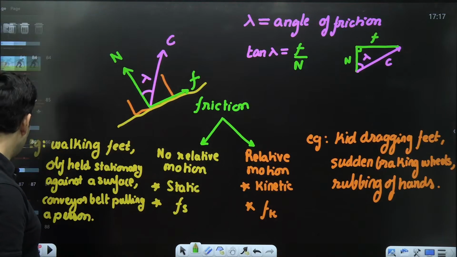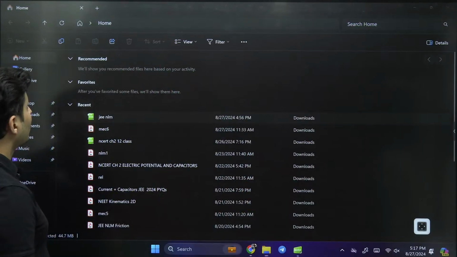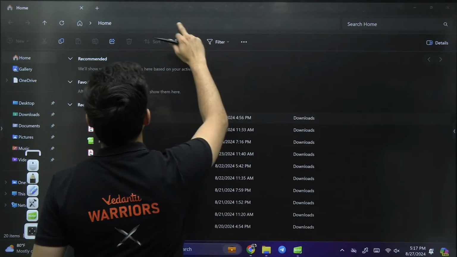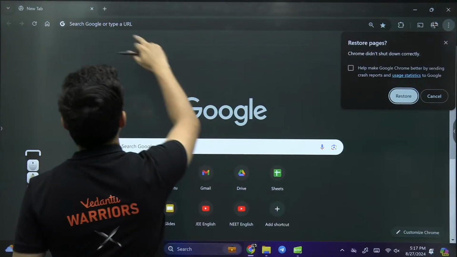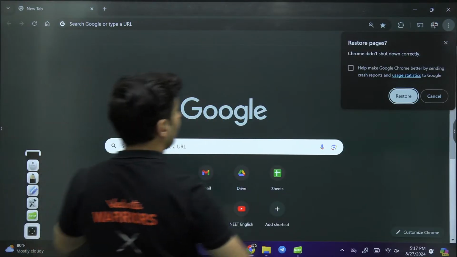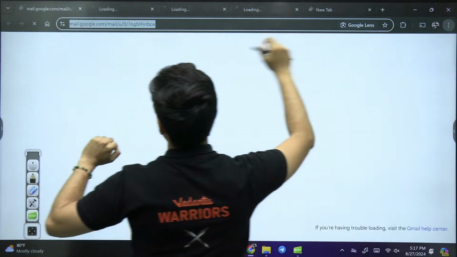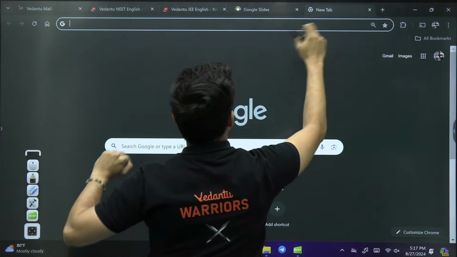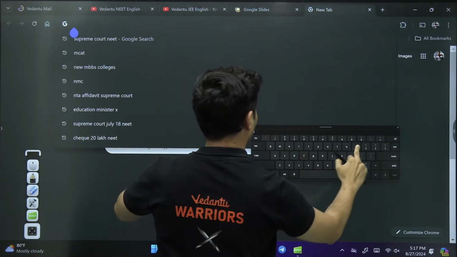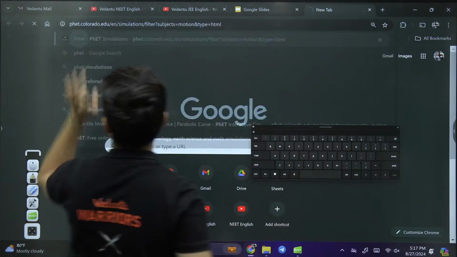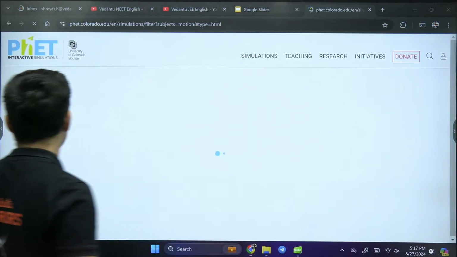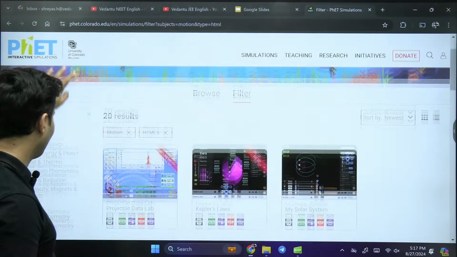Now, let me demonstrate something to all of you using a very simple example simulation. So let's go to PhET. It's got wonderful simulations.